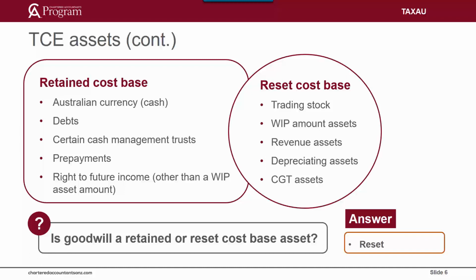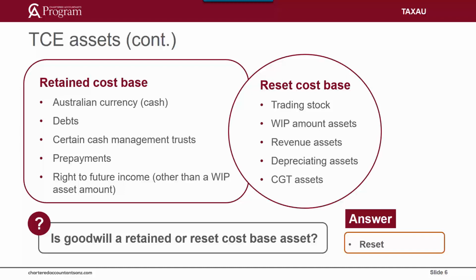At stage 3 of the tax cost setting process, once the ACA has been calculated and the assets have been categorised, the tax cost setting amount is first allocated to retained cost base assets. The remainder is allocated to reset cost base assets in proportion to their market values. A cap applies under Section 705-40 to restrict the amount that can be allocated to assets on revenue account. For example, trading stock and other revenue assets, and depreciating assets. The cap is equal to the greater of the asset's market value or the terminating value.